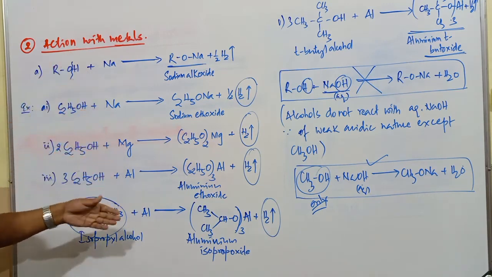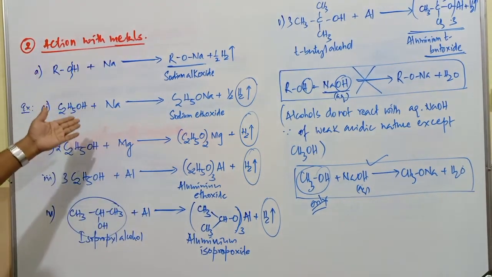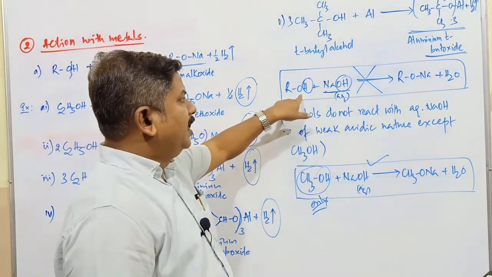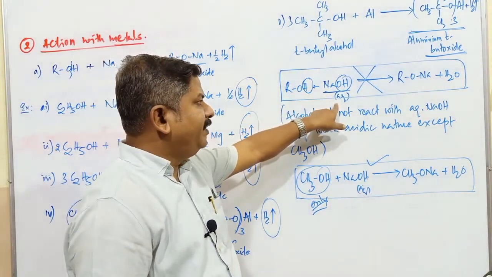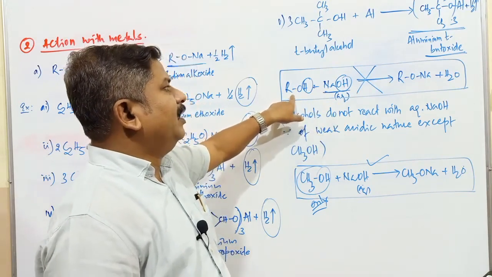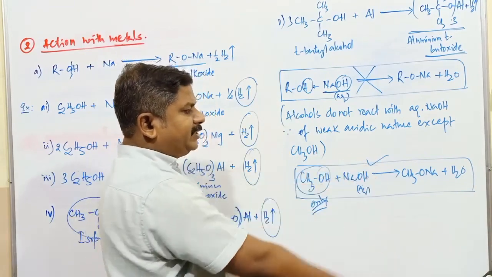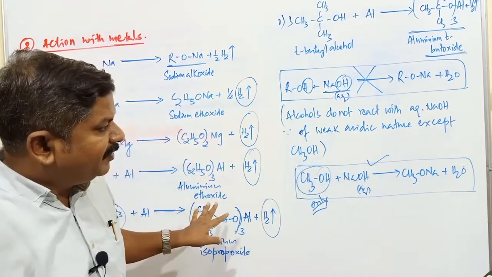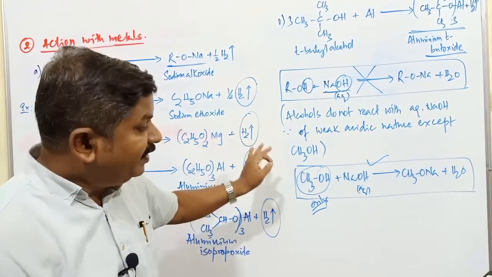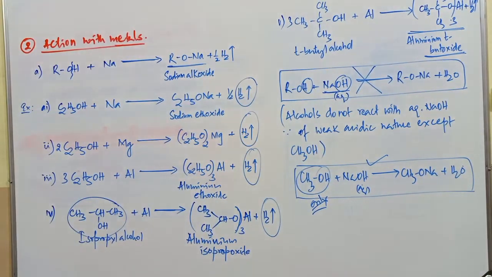Sodium is there, magnesium is there, you can take calcium, any type of reactive metal. So almost all alcohols react with those compounds to form the respective compounds, and alcohols do not react with aqueous NaOH or aqueous KOH because alcohols are found to be weak acidic in nature, except this particular methyl alcohol. Here methyl alcohol reacts with that one, but not other different types of alcoholic compounds, because alcohols are weaker acidic compounds. Copy this one. I'll go to next one.